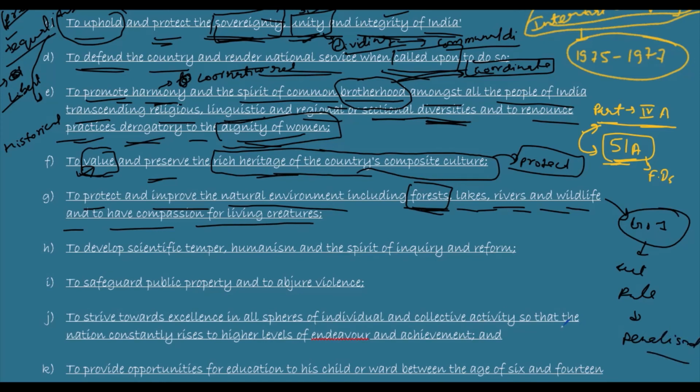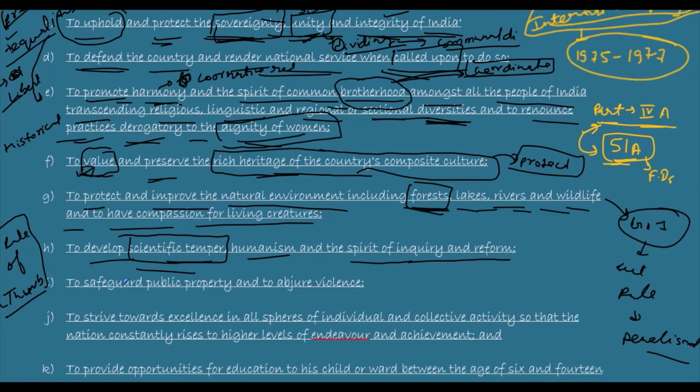Next duty is to develop scientific temper, humanism, and spirit of inquiry and reform. So, what should we do? A scientific temper we should have. We should not be lakir ke fakir. Okay, so we should not follow a rule of thumb, that we know only this and we will do only this, as much as we know. There is nothing new to do. So we should have a scientific temper, scientific behavior, humanism.